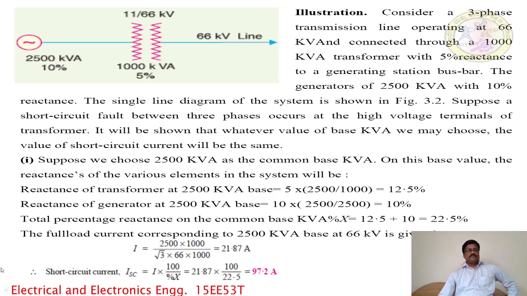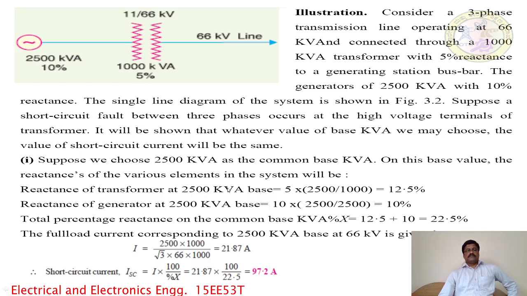First we have to calculate the common reactance of the transformer and the reactance of the generator, as well as the transmission line.